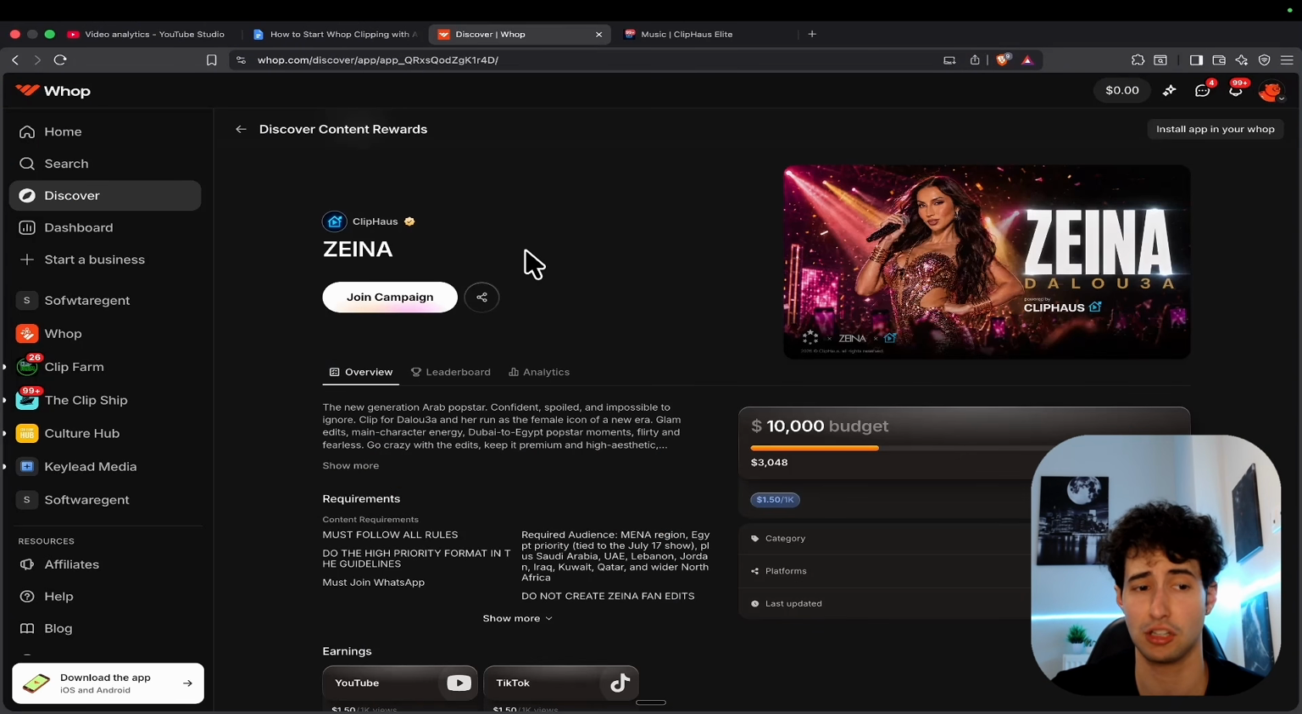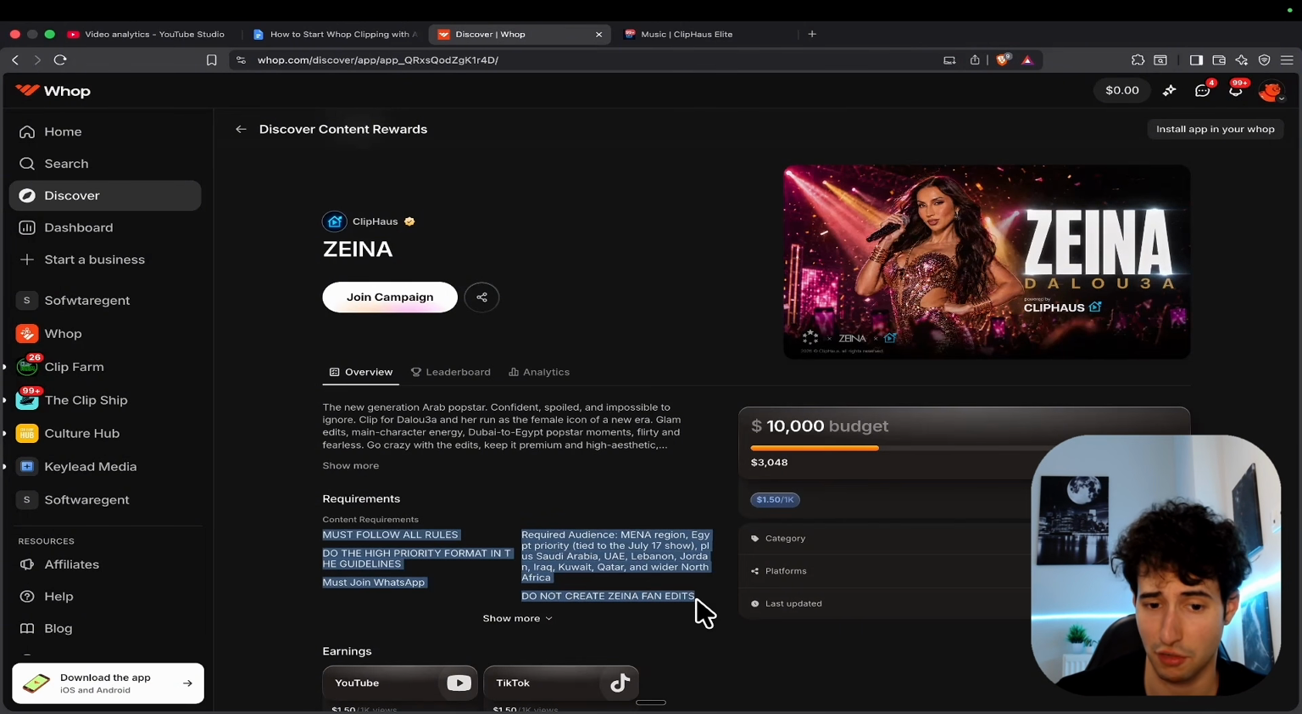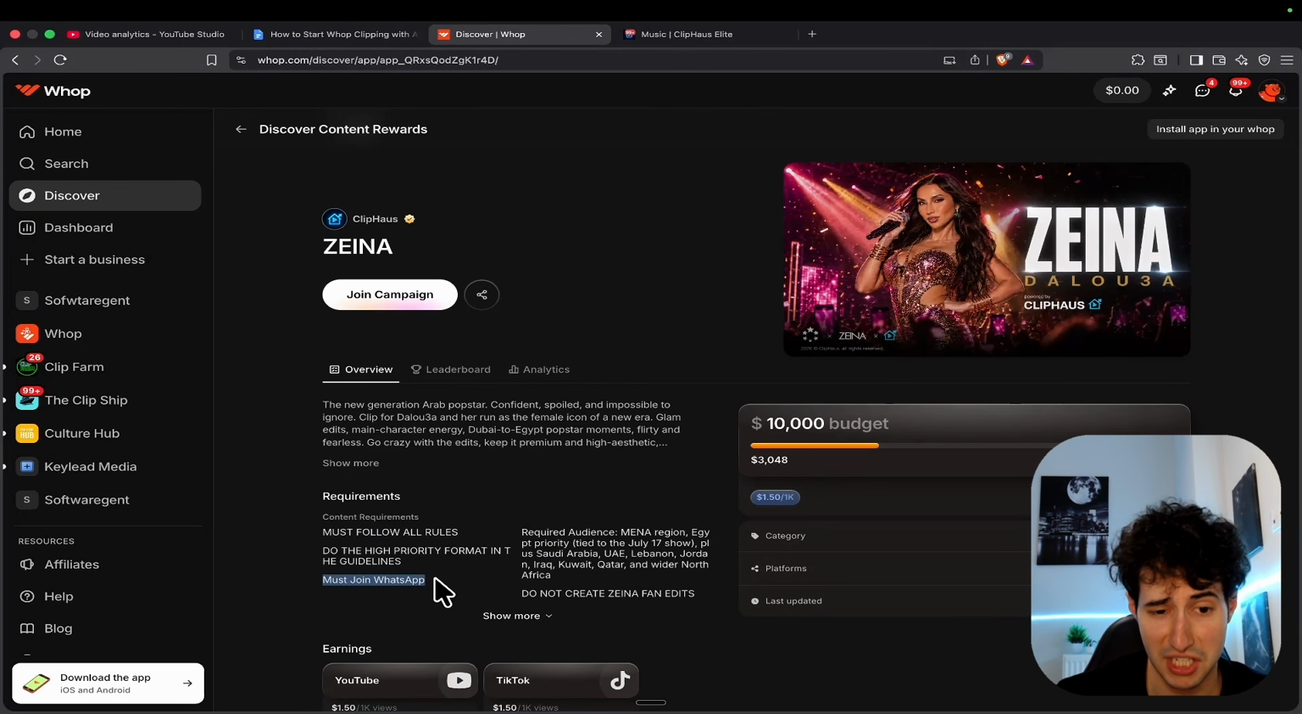And the last thing that you need to look at before you actually join a campaign and start clipping for them is the requirements that they have in the description. As you can see, this campaign over here has the following requirements, which is that you must join a WhatsApp group, your audience should also be mainly in Egypt, Saudi Arabia, UAE, Lebanon, and overwhelmingly Arab countries. And you also should not create Zaina fan edits.